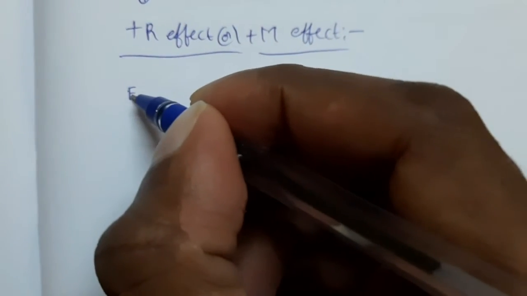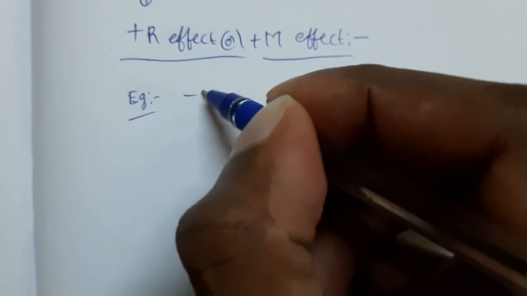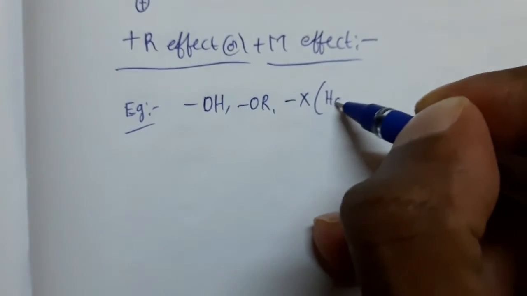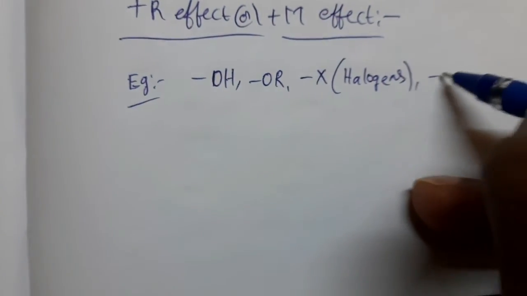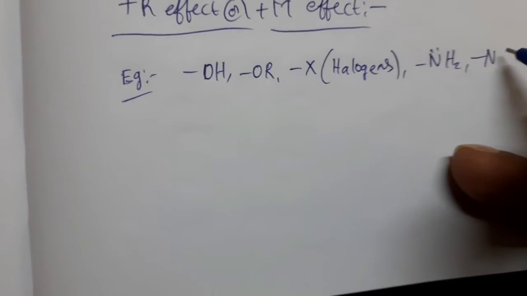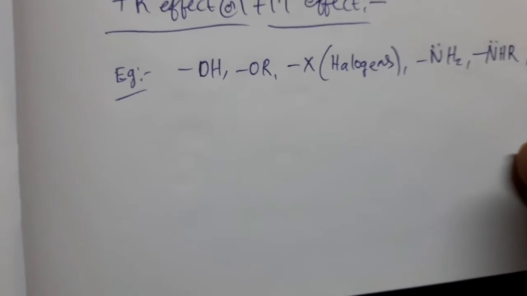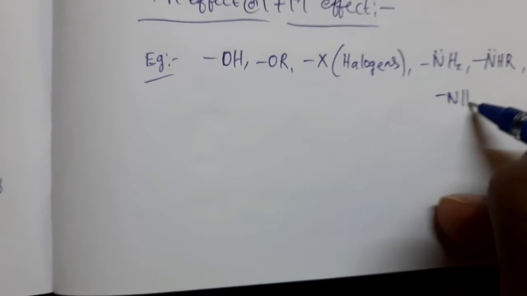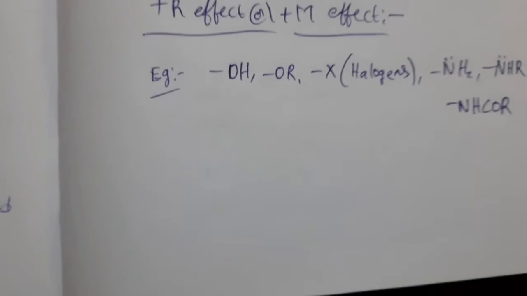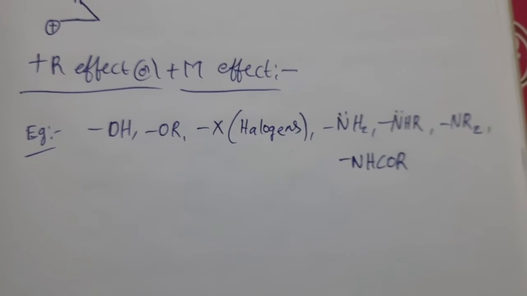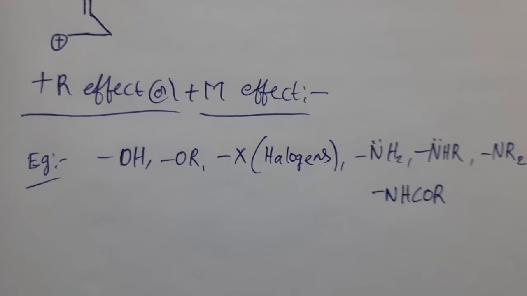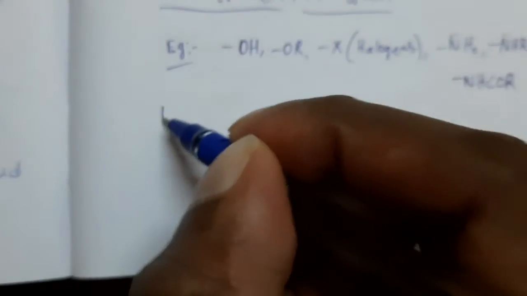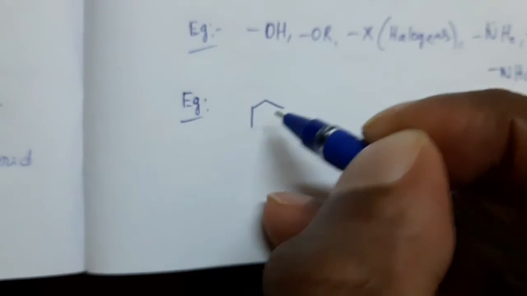This type of plus R effect is exhibited by some groups: OH, OR, halogens, NH2, NHR, NR2. In this way, these groups and NHCOR can also exhibit plus R effect. All these are examples of plus R groups: OH, OR, halogens, NH2, NHR, NR2, NHCOR. We can observe this plus R effect in aniline.